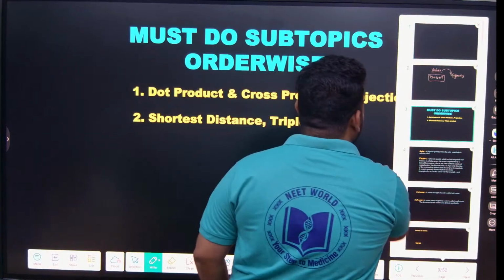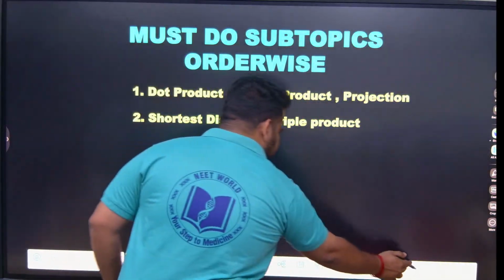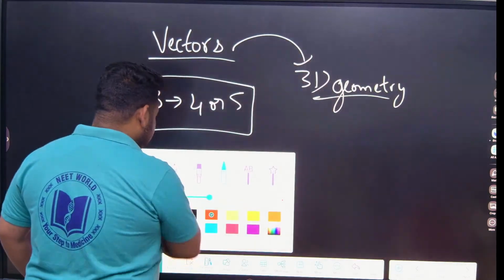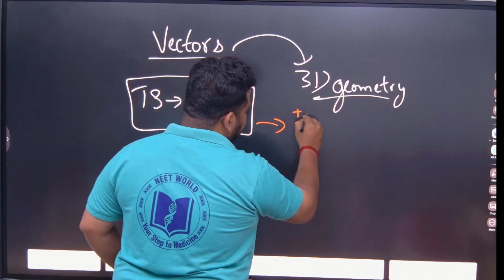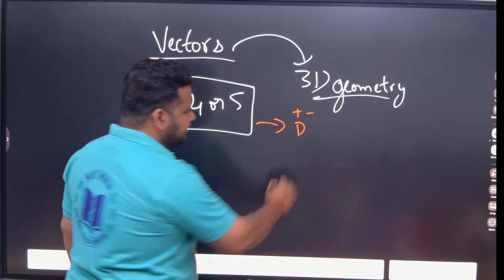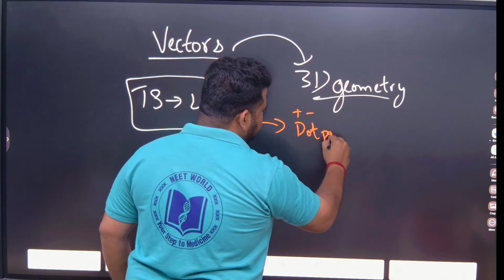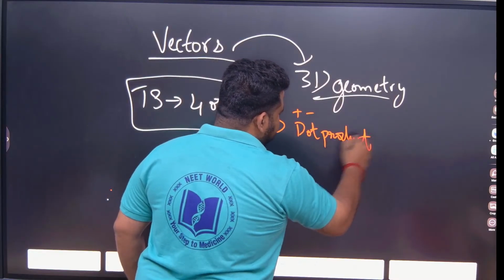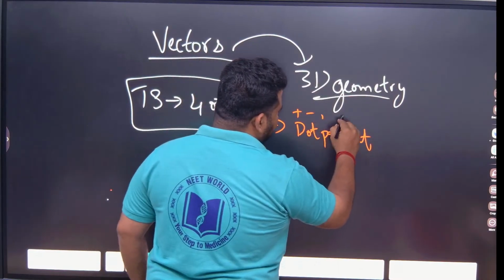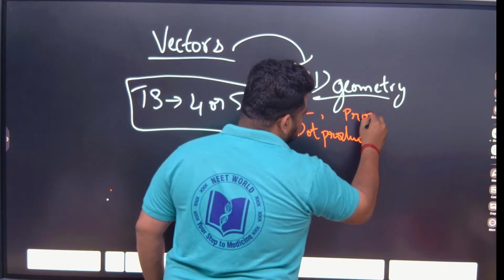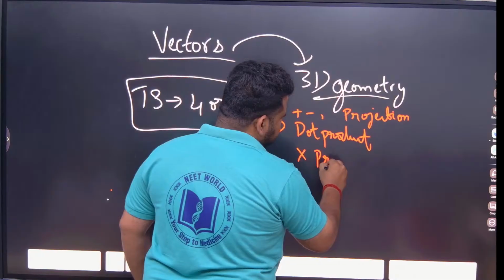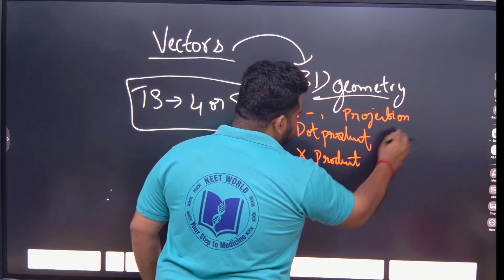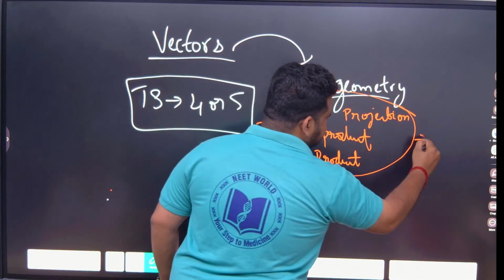So when we talk about vectors, I write it here itself. The syllabus: first thing, we have addition and subtraction of vectors. Then we have the dot product. Also we have projection of a vector on another vector. Then cross product. So this is the syllabus that we have for JEE Mains.